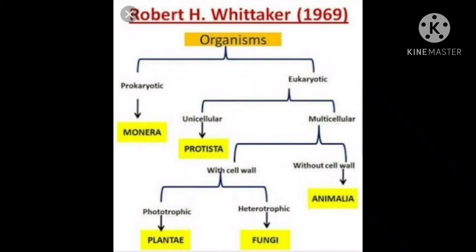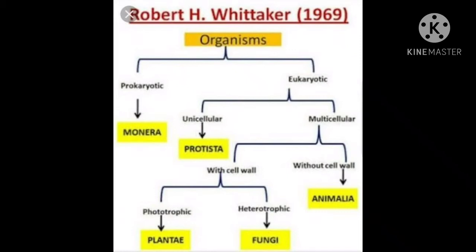Then in multicellular again there is a bifurcation, that is with cell wall and without cell wall. So without cell wall there will be one kingdom, that is kingdom Animalia, and with the cell wall again we are getting 2 types, that is phototrophs and heterotrophs. As you know phototrophs are none other than the plants, so here we get the kingdom Plantae, and heterotrophs give us the kingdom Fungi. So like that there are 5 kingdoms given by Robert H. Whittaker in the year 1969. Those 5 kingdoms are kingdom Monera, kingdom Protista, kingdom Fungi, kingdom Plantae and kingdom Animalia.